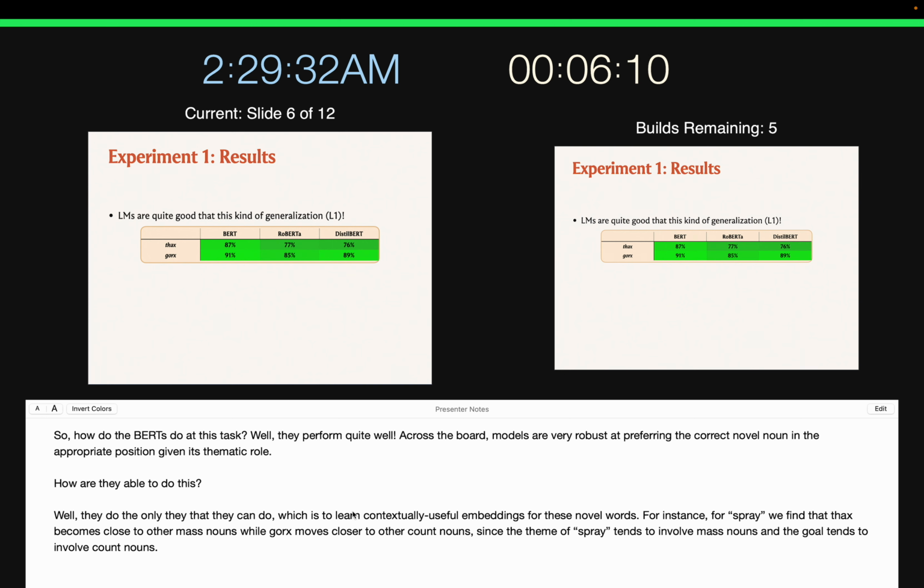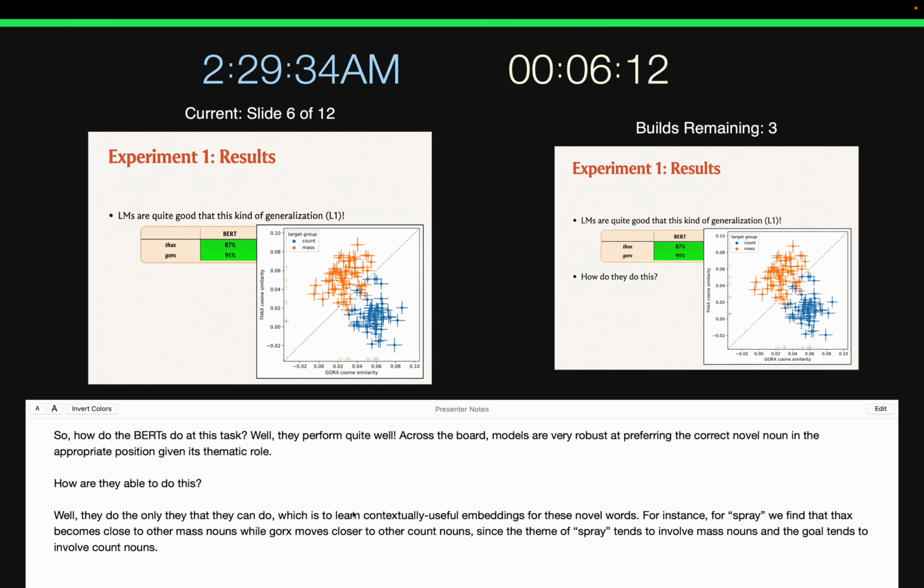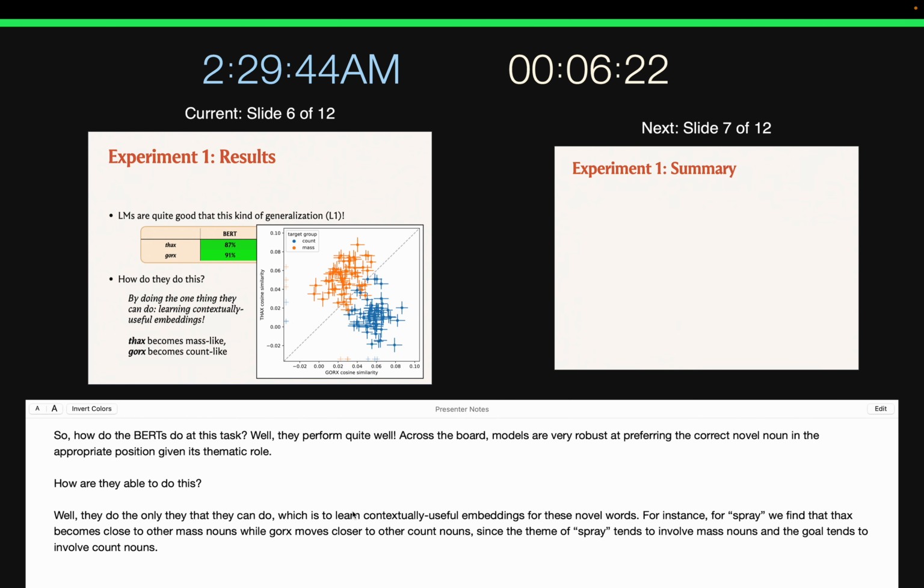How are they able to do this? Well, they do the one thing that they can do, which is to learn contextually useful embeddings for these novel words. For instance, for spray, we find that Thax tends to move close to other mass-like nouns, while Gorks moves closer to other count nouns, since the themes of spray tend to involve mass nouns, while the goals of spray tend to involve count nouns.